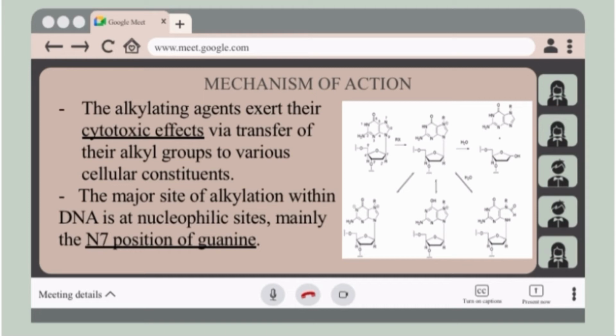So the most important of these for many alkylating agents is the N7, whose nucleophilicity may be enhanced by adjacent guanine residues. So alkylation converts the base to an effective leaving group so that water leads to depurination and the loss of genetic information if the resulting depurination is not repaired by the cell.